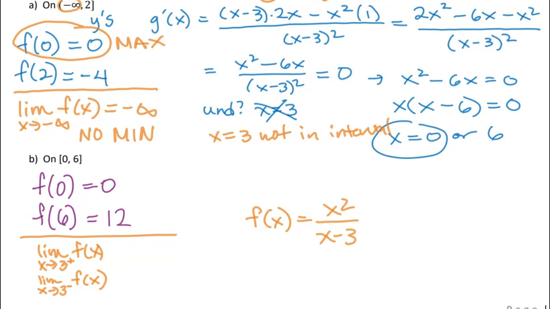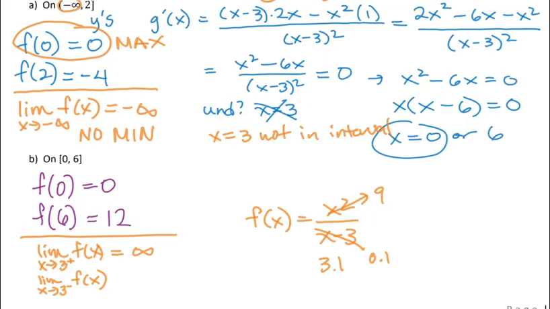So I want to imagine plugging in numbers slightly bigger than 3 first, so like 3.1, and then you could do 3.01, 3.001, but this should give us the idea. The top is a little bit bigger than 9. The bottom is a tiny, tiny positive number, depending on how close to 3 I get. We are getting a positive divided by positive, so the answer will be positive. And dividing by smaller and smaller numbers makes your answer bigger and bigger. So I think this is going to go to infinity.